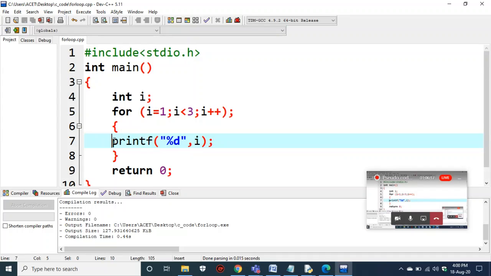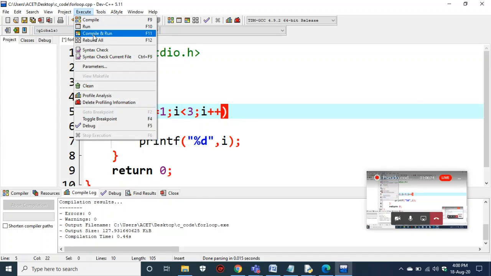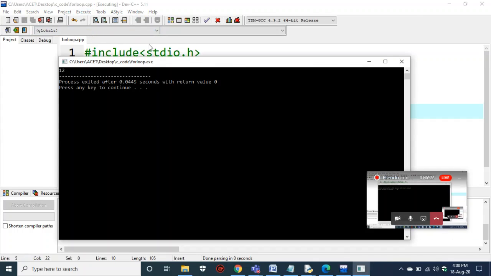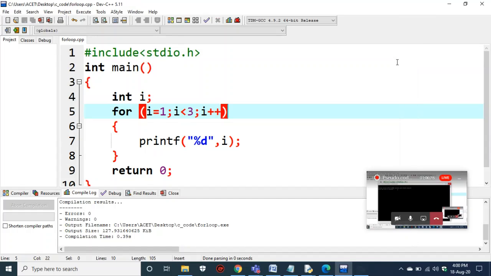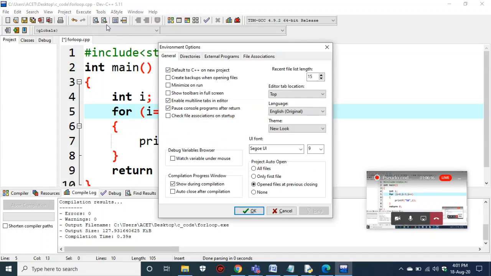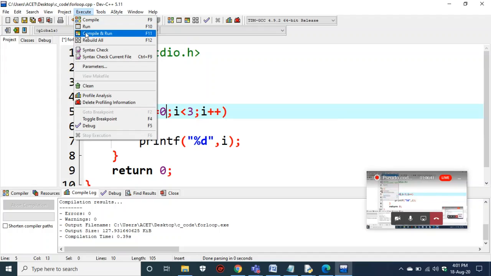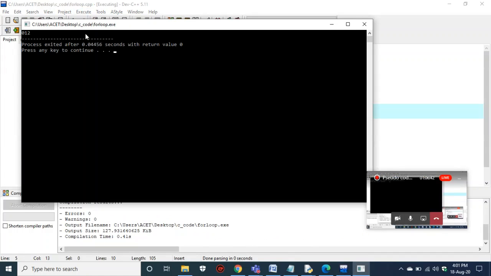What if you place this inside, and if you remove this colon, and if you execute now, you're getting the values, right? 1 2. If you start from 0, you'll get 0 1 2. Sorry, okay, you got 0 1 2, right?